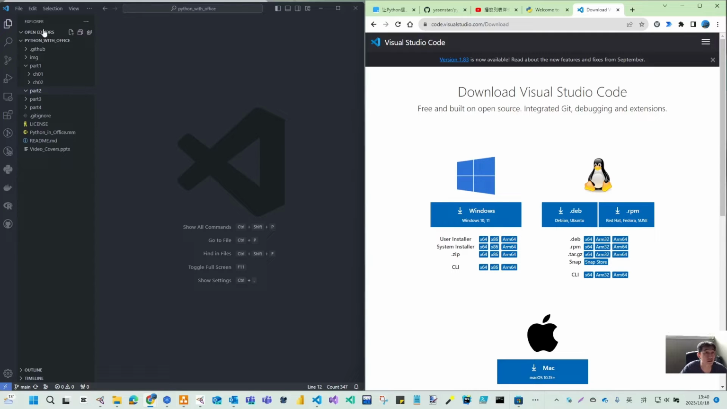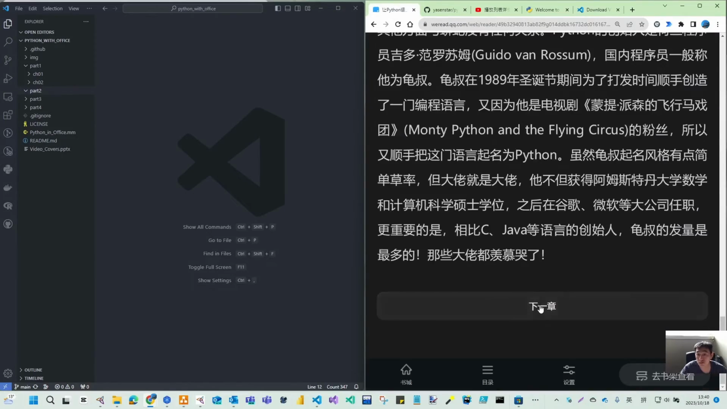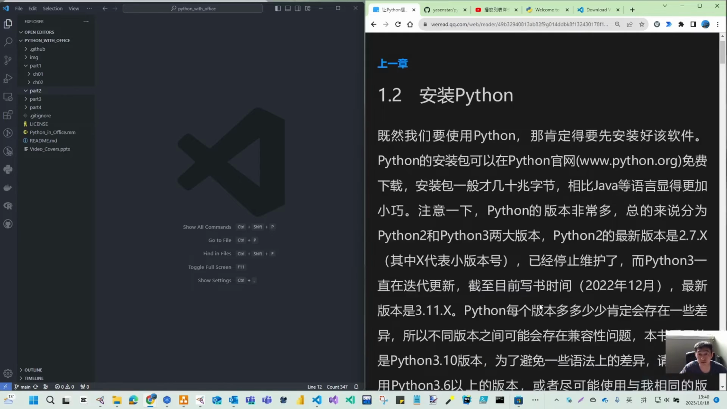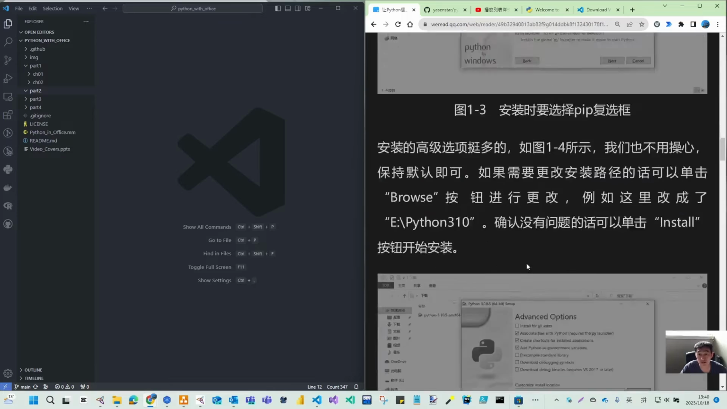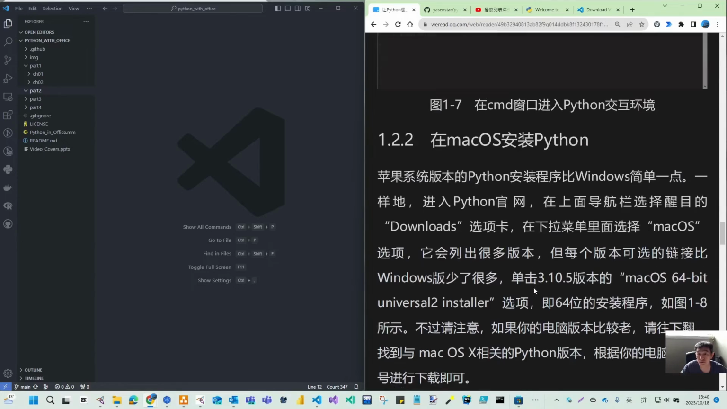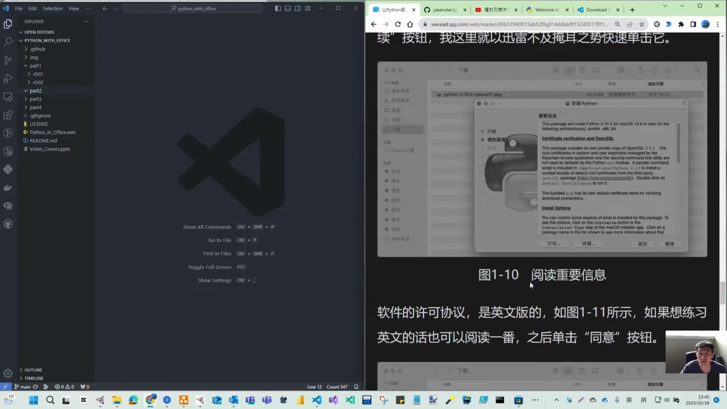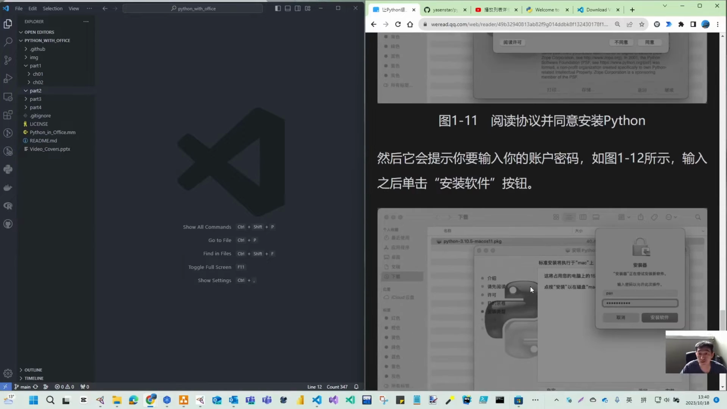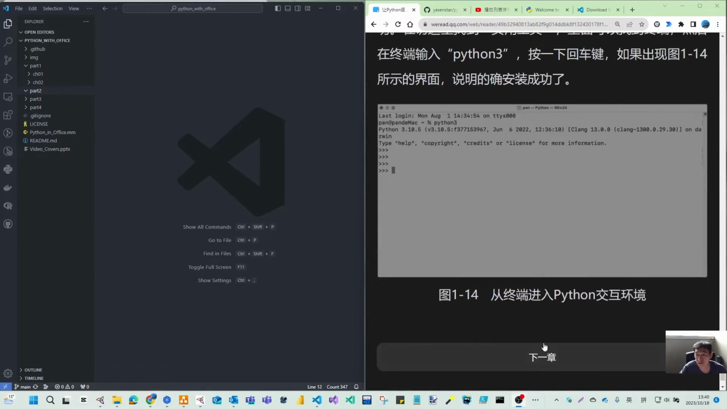After installation, you can open your VS Code. I will not take time to go through what Python is and how to install Python, because it's very direct. I hope you can manage either Windows or Mac. For these videos, I use my Windows OS to do the installation and practice.